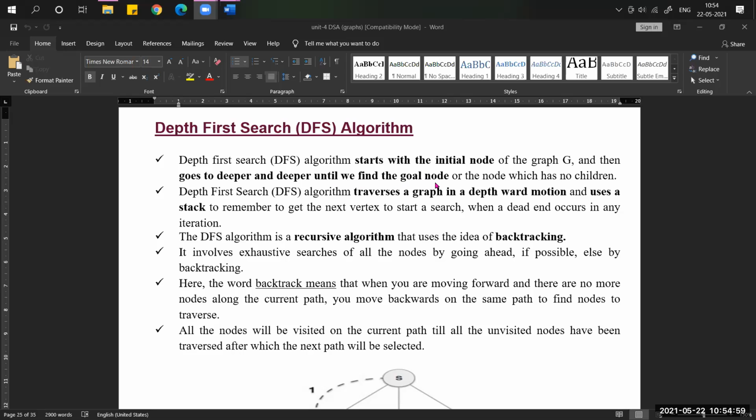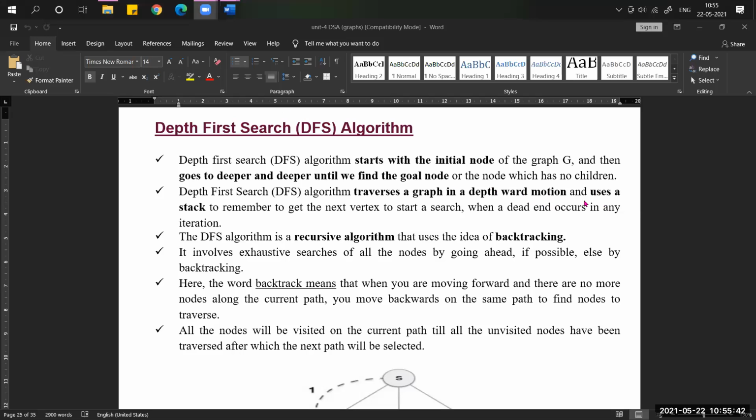For example, if you want to search the path from A to some other destination node, then it will move from deeper to deeper. I will give one example so that you will get the idea. DFS traverses the graph with depthward motion. How will BFS, breadth first search, traverse? With breadthward motion.